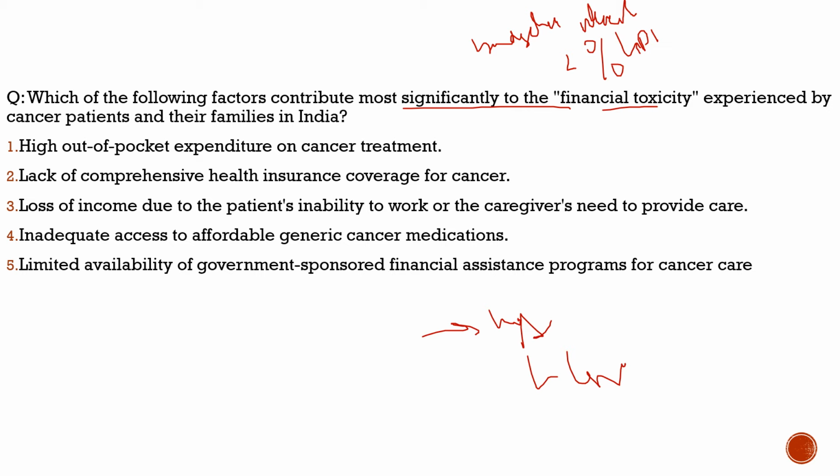So with respect to this question, there was discussion over it. With respect to this article, there was a discussion, and the author addresses how we can improve it. First, there should be allocation of funds. State schemes should be brought in. NGOs have to analyze their role. As usually what NGOs do, they buy the medicines in bulk and provide them to the patients at lower rates. So they have to play their role.